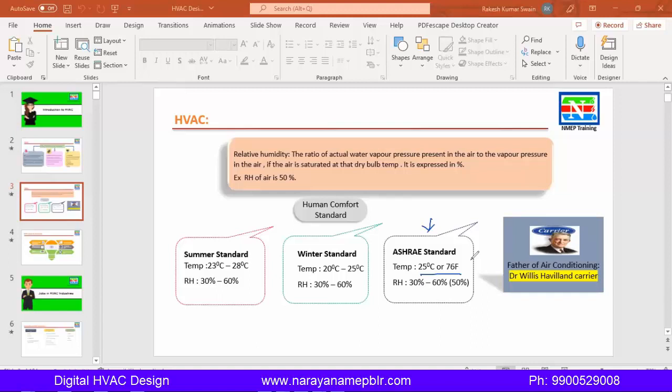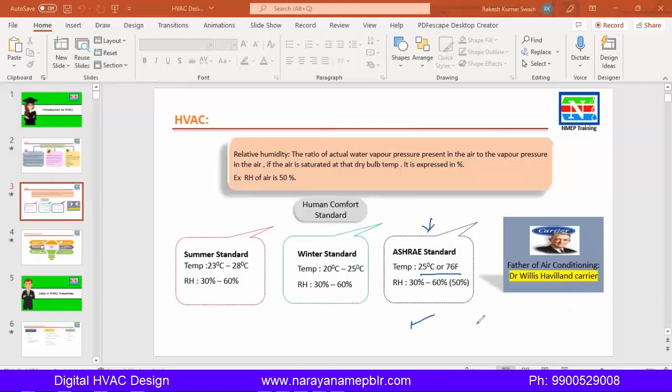Okay. Next, because ASHRAE is worldwide, everywhere you follow ASHRAE. In your country, what do you follow? ASHRAE, yeah. So you need to follow this ASHRAE standard, right?